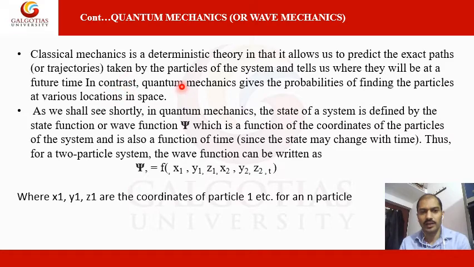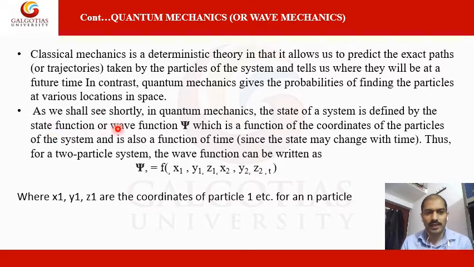But this does not happen with the small or microscopic species of particle, because it gives only the probability of finding the particles at various locations in space. It means you cannot easily find the electron at a particular position, because it could be anywhere in space. It could be only a probability. You can see the electron cloud, in which the electron would be in that particular position.